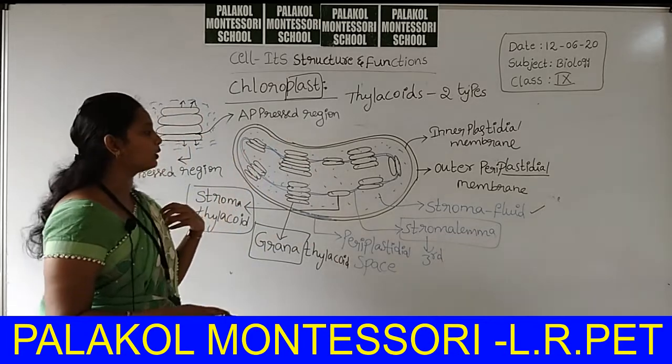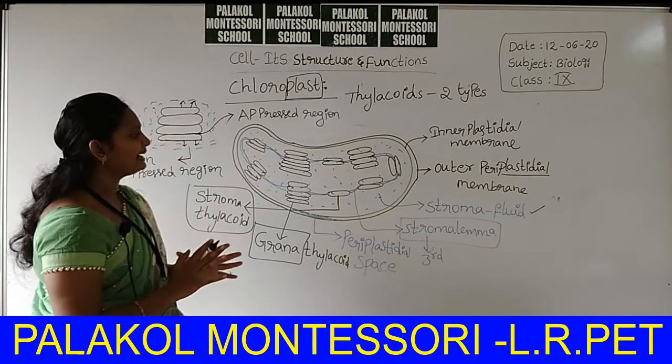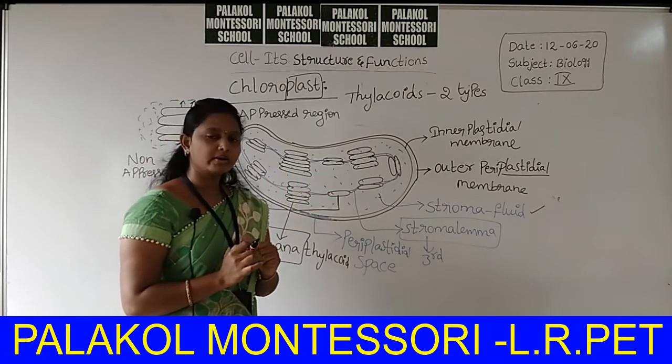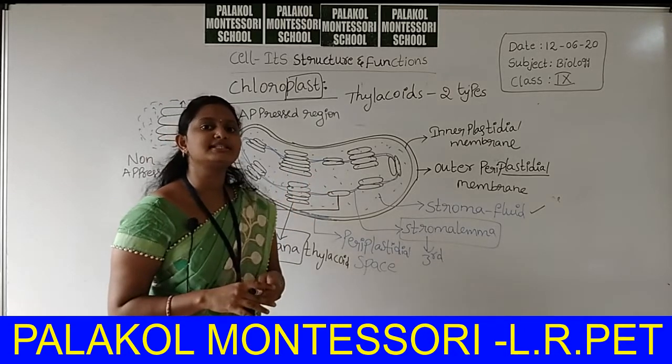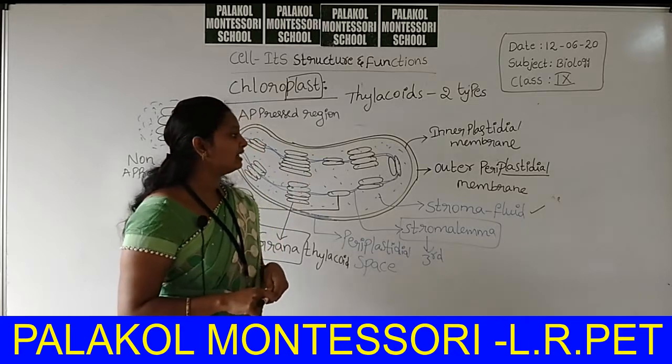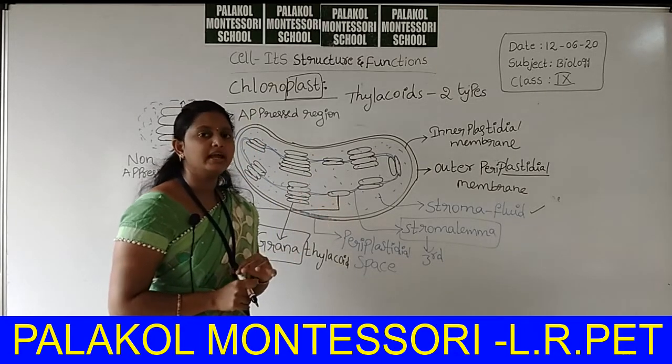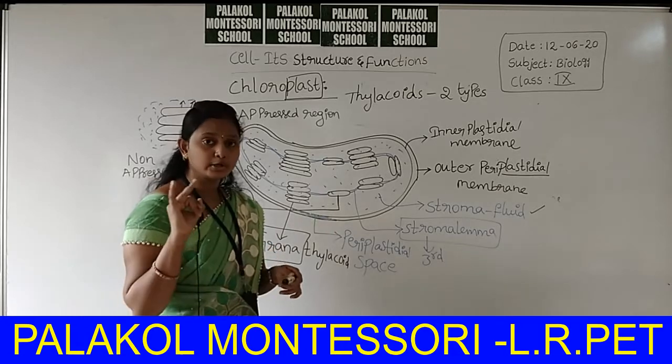Now, what is the function of these thylakoids and stroma? Okay, do you know photosynthesis takes place in which region? In the chloroplast. Okay, do you know photosynthesis has two steps?